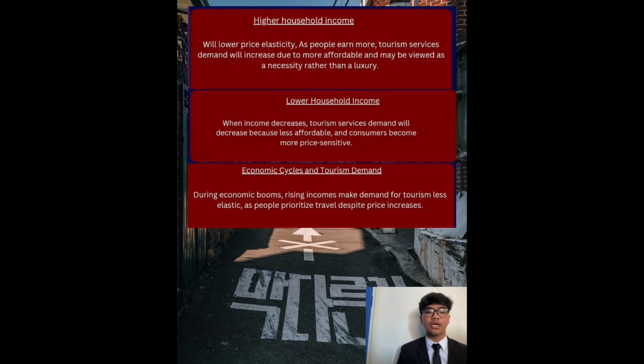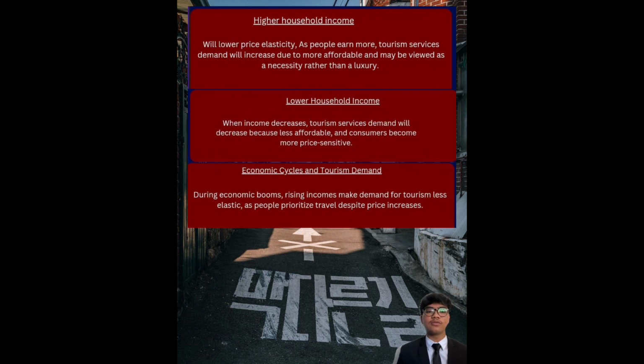People may postpone, reduce, or cancel travel plans in response to a price increase. Budget conscious travelers may switch to cheaper alternatives, such as domestic travel instead of international, and budget airlines instead of premium flights. The third one is economic cycles and tourism demand.